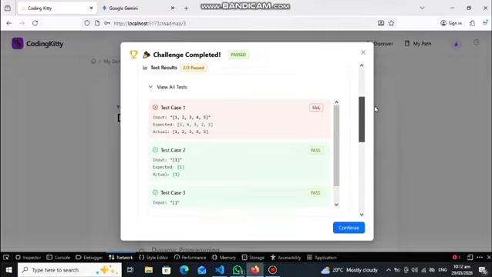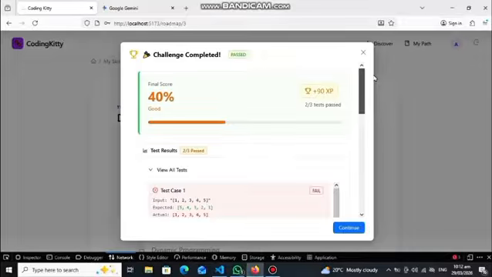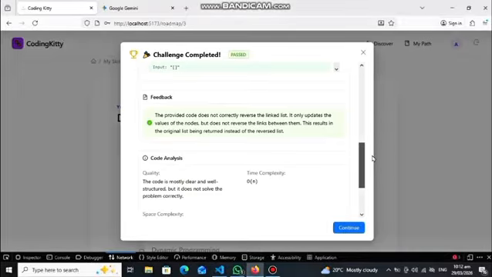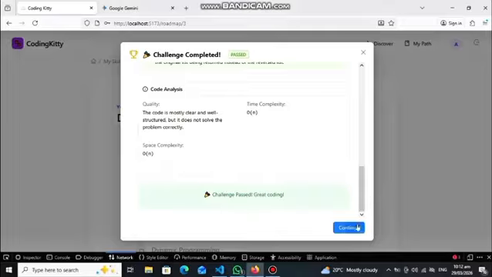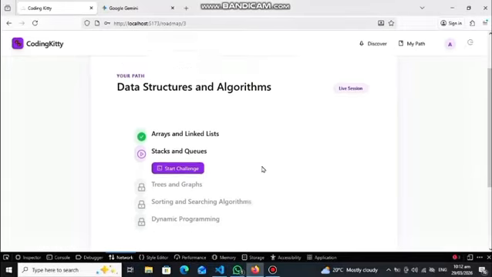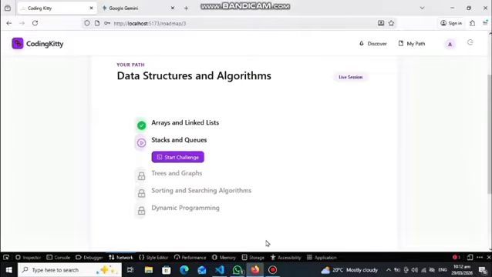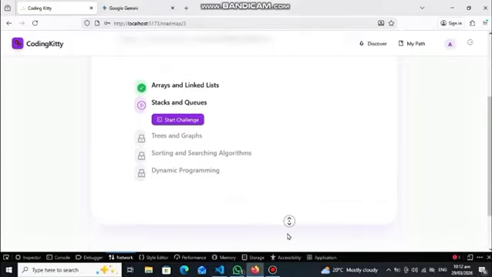These are previous tests which I have given. Let's continue. Now stack and queues have been unlocked. I can start the challenge as well.